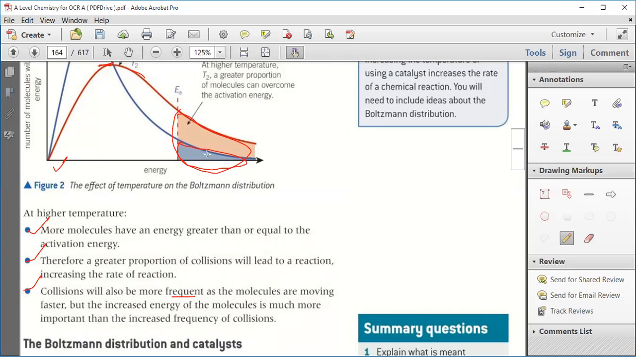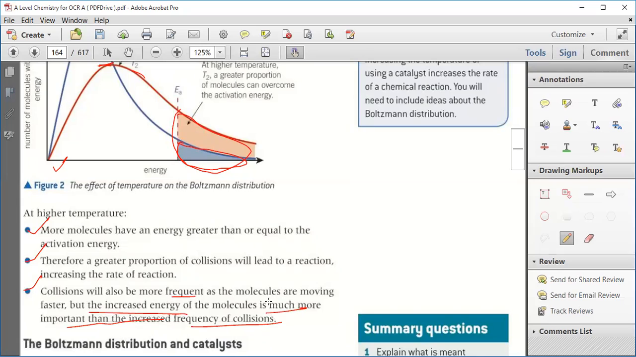Now at a higher temperature there is more kinetic energy, which means the particles are going to move faster. They will move here and there quickly. Now, as they are moving quickly, what will happen? The increased energy of the molecules is much more important than the increased frequency of collisions, though the collisions will also be more frequent.